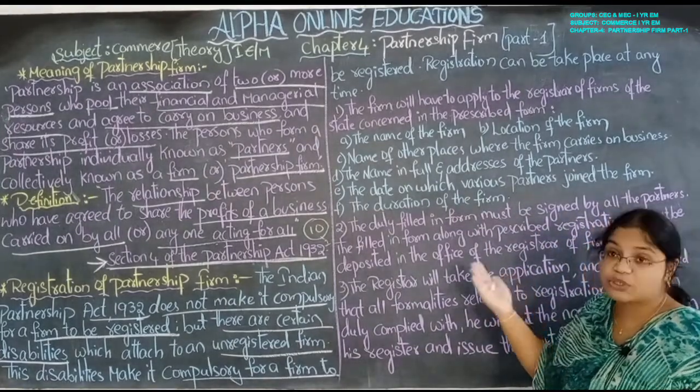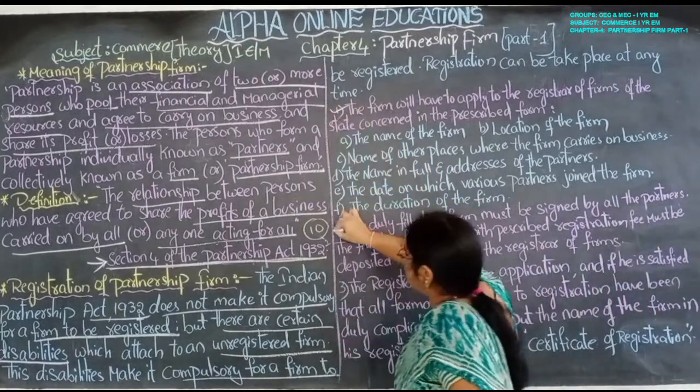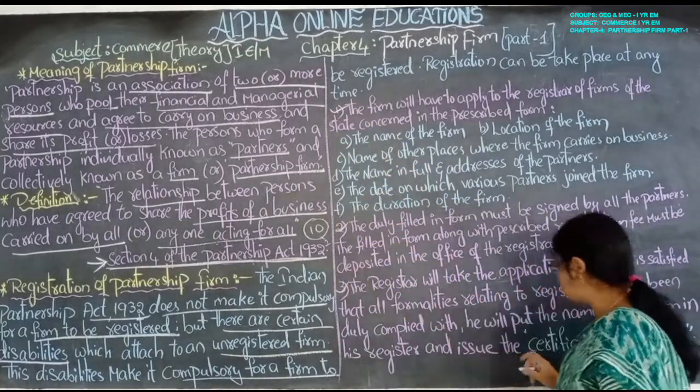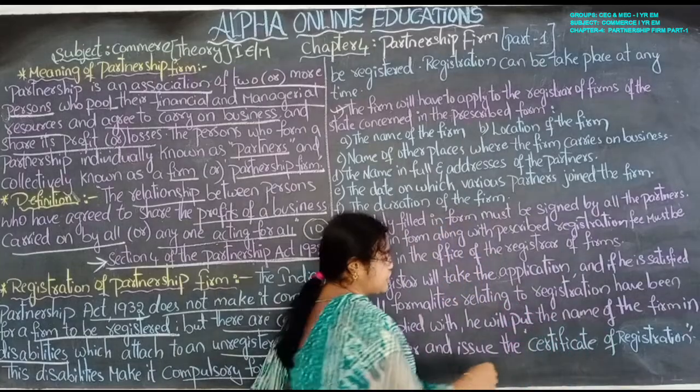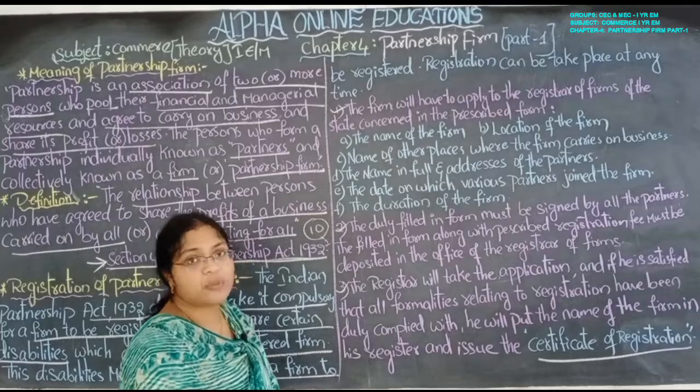Next, let us see the procedure of this registration. Number 1, procedure. Number 2, number 3. Finally, you will get the certificate of registration. Let us see what is what one by one.